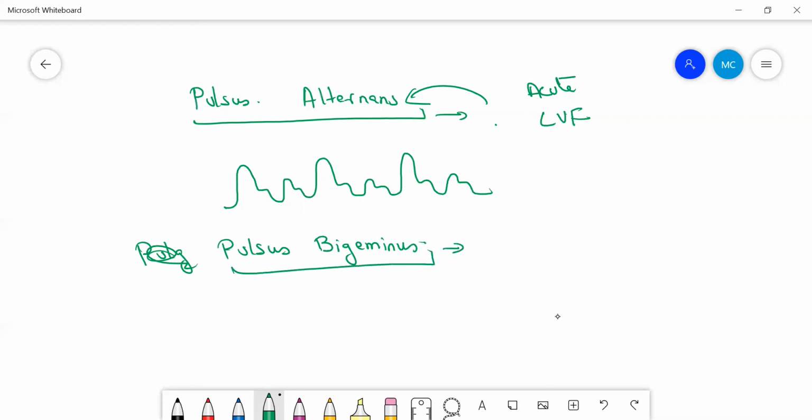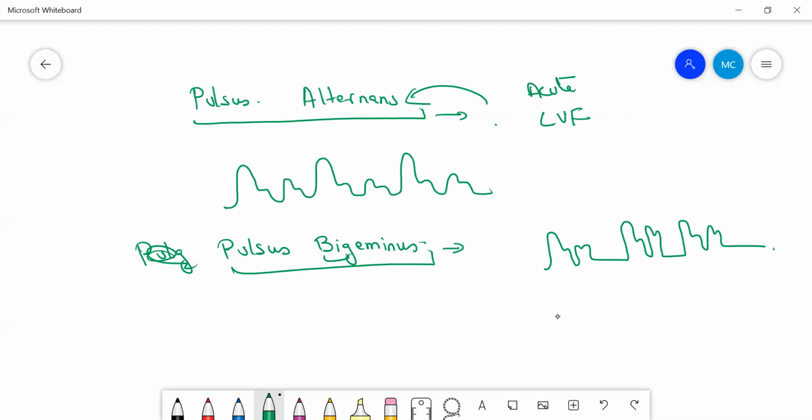Pulsus bigeminus. From the name only you can get it, bi means two. So in pulsus bigeminus, you can feel two beats followed by a pause. It is something like this. Immediately you can feel two beats, then there is a pause. Then you can feel two beats, then there is a pause. So you can feel two beats followed by a pause, and thereby it produces a type of irregular rhythm.